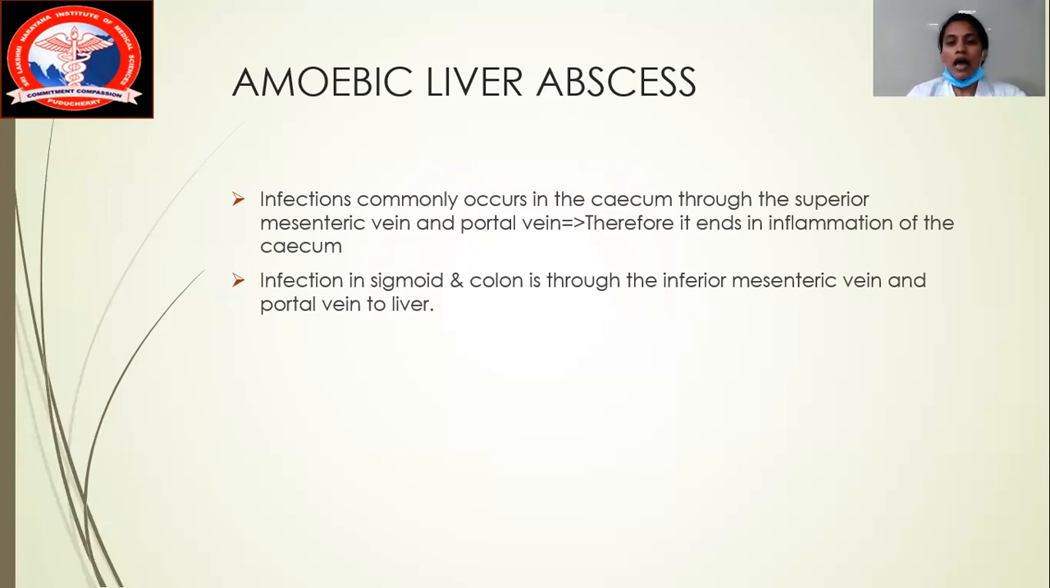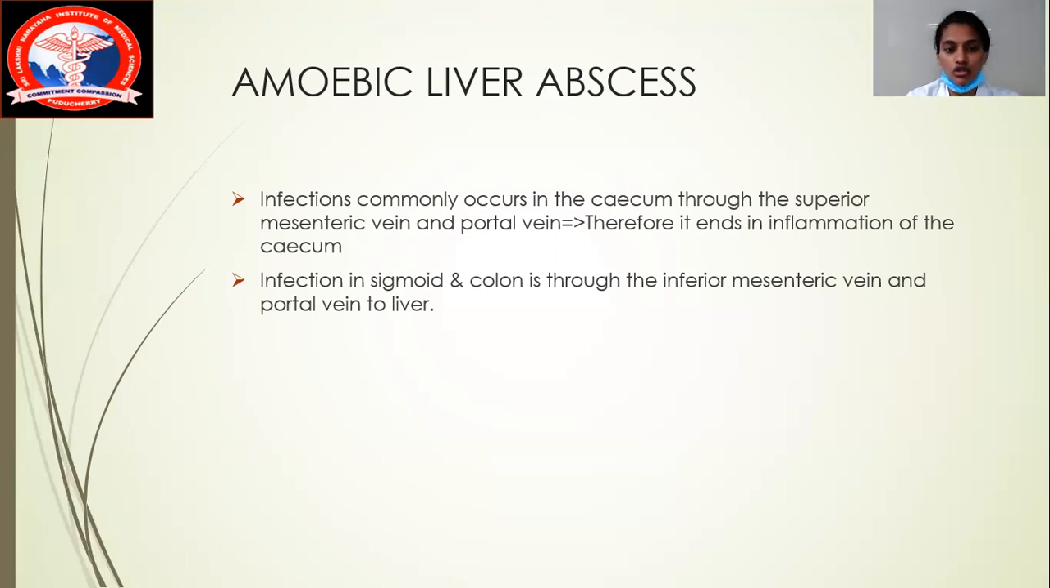Therefore, after the entry of Entamoeba histolytica into the cecum, it always ends up in inflammation of the cecum. So I'm telling you, the cecum is most commonly affected in amoebic liver abscess. Always think of the first most common, second most common, and third most common according to the exam questions. The first most common is the cecum, because of the SMV, the superior mesenteric vein, and portal vein.